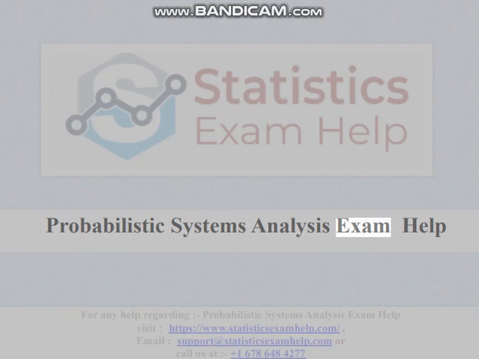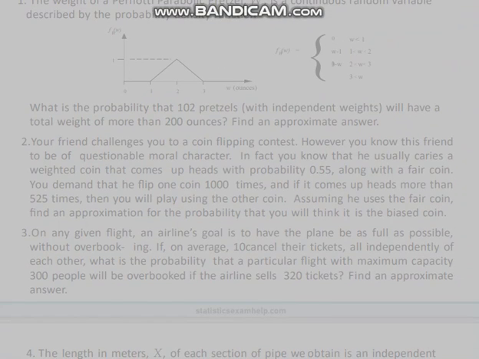Probabilistic Systems Analysis Exam Help. 1. The weight of a Pernoddy parabolic pretzel, W, is a continuous random variable described by the probability density function f_W(w), over w in ounces from 0 to 3. What is the probability that 102 pretzels, with independent weights, will have a total weight of more than 200 ounces? Find an approximate answer.